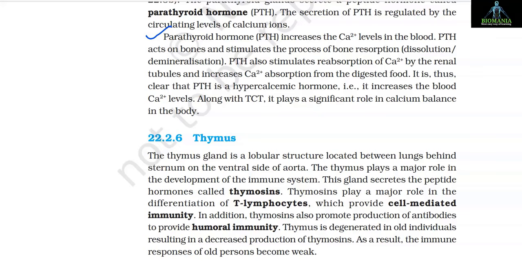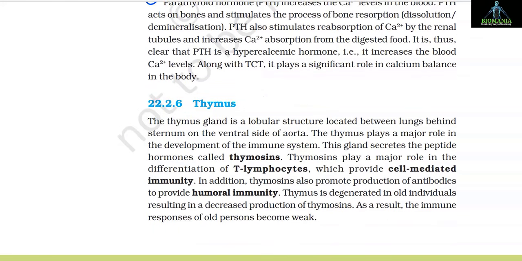PTH acts on bones and stimulates the process of bone resorption, that is dissolution and demineralization. PTH also stimulates reabsorption of calcium ions by renal tubules and increases calcium ion absorption from the digested food. It is thus clear that PTH is a hypercalcemic hormone, that is, it increases the blood calcium ion levels. Along with TCT, it plays a significant role in calcium balance in the body.